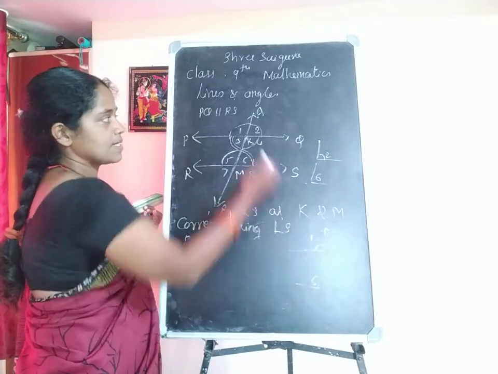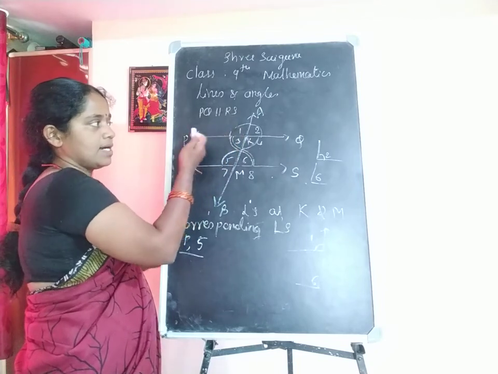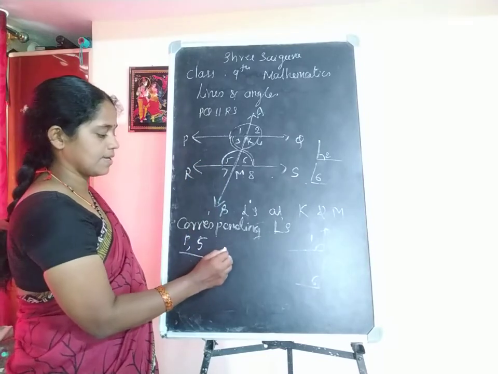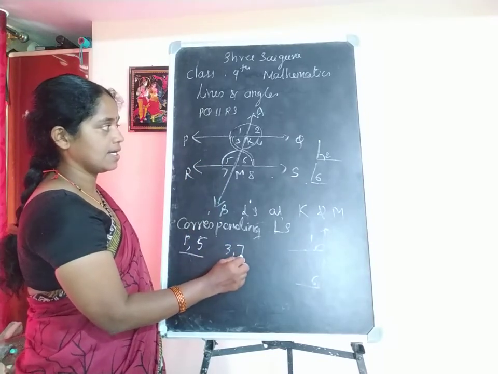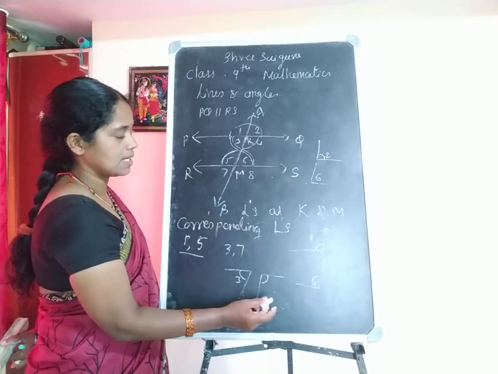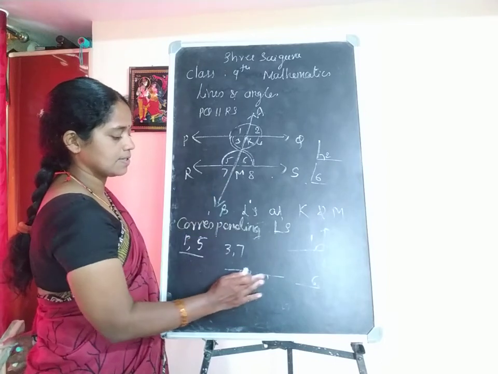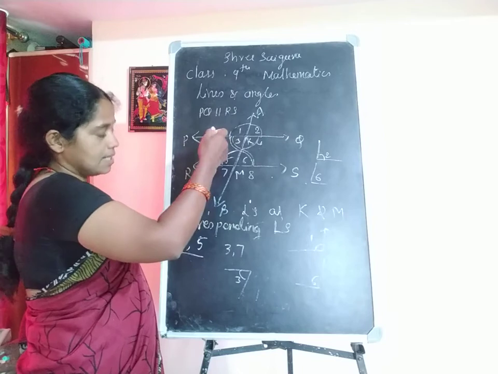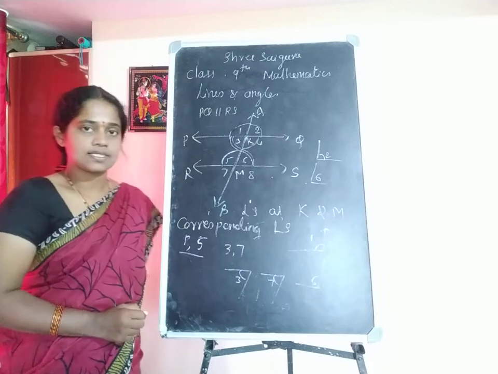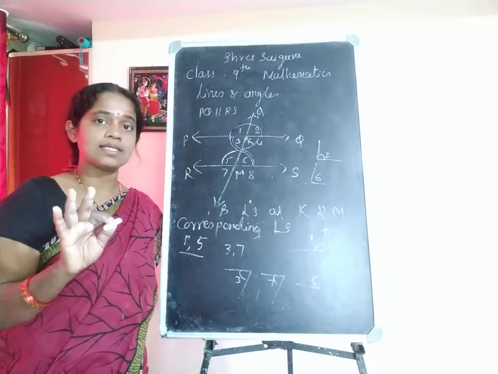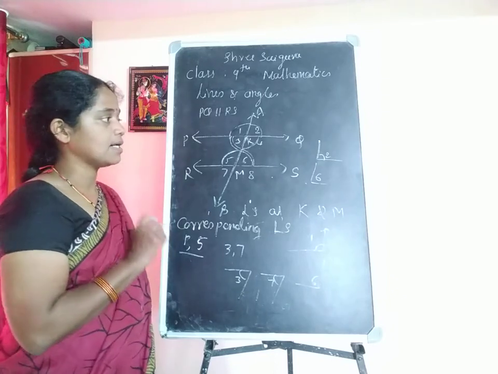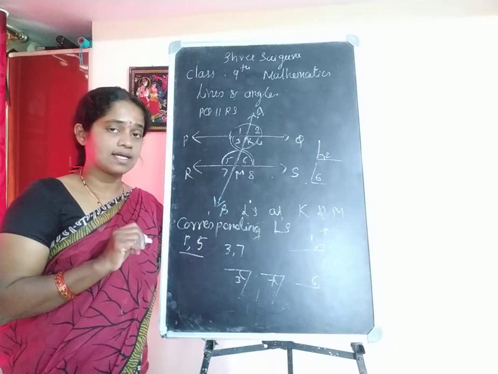Similarly, angle 1 and 5, then 3 and 7. Angle 3 is this way and angle 7 is also like this way. Angle 3 and next one is angle 7. So these kinds of angles are what? Corresponding angles. Till here, how many pairs of angles have we collected?